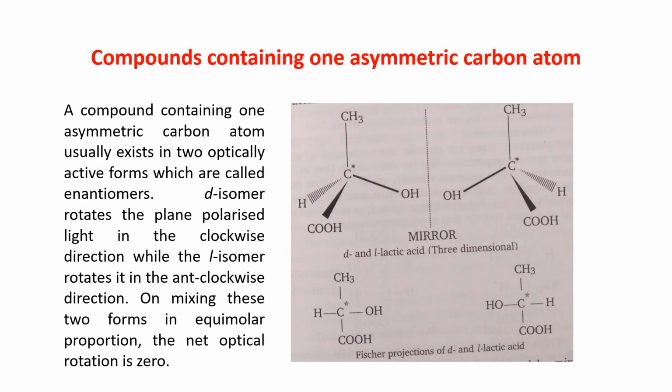A compound containing one asymmetric carbon atom usually exists in 2 optically active forms, which are called enantiomers. D isomer rotates the plane polarized light in clockwise direction, while L isomer rotates the plane polarized light in anti-clockwise direction. On mixing these 2 forms in equimolar proportion, the net optical rotation is 0. This already I explained to you.